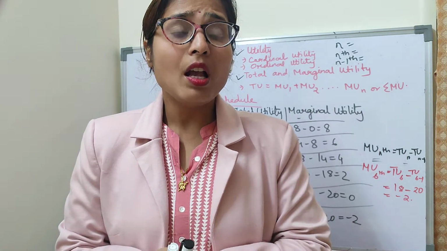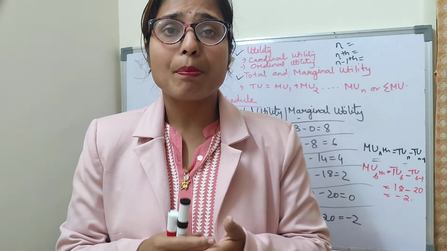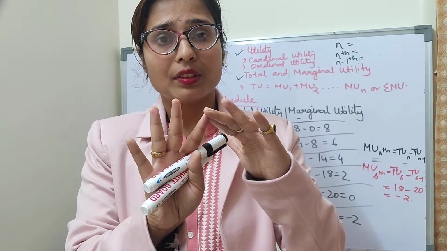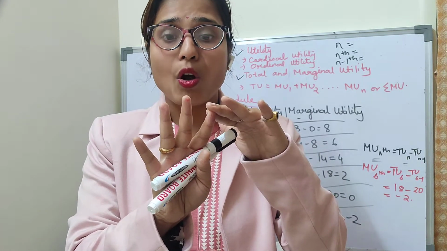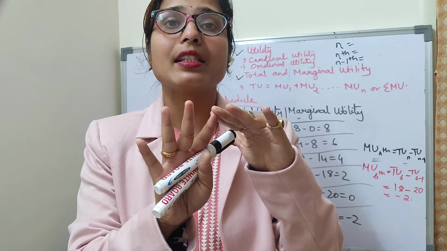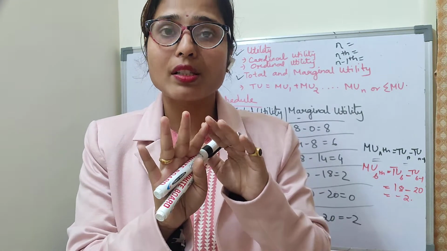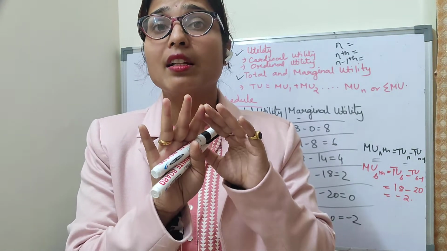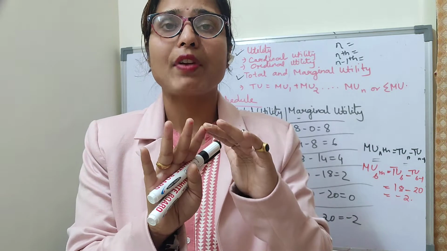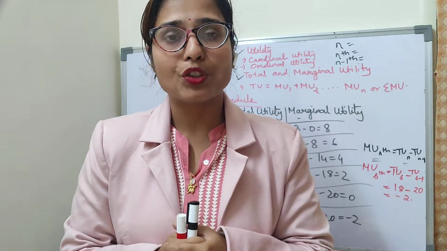Okay. If I give you more examples, suppose you buy 4 oranges, the utility of the 4th one will be regarded as the marginal utility because it is the one the person cares about the least. It is less satisfaction for you. So this is the marginal utility.